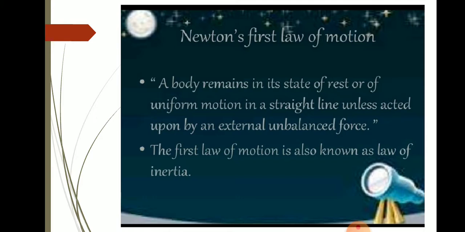If we throw a ball on the ground, it will roll and stop after some time. Why does it stop? Because of the frictional force acting on that ball in the opposite direction. If we consider a frictionless surface, then the ball may just move without stopping with the same speed. But in practice it is not possible because there is a frictional force.